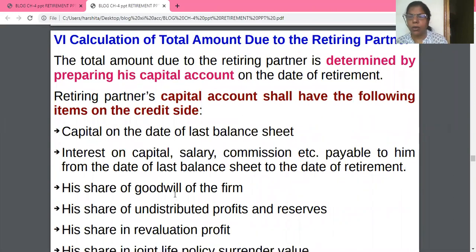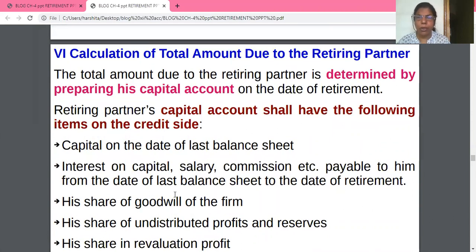Now we are on a very important topic, the last topic of this chapter: calculation of total amount due to the retiring partner. See, many times in exam, they ask only the retired partner's capital account. So in that case, how will you treat that amount? How will you give that amount?